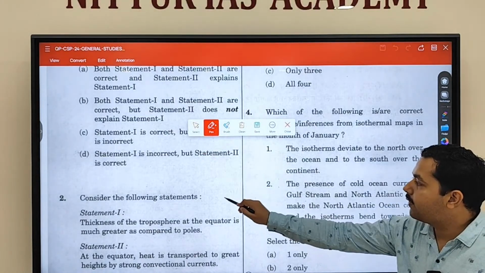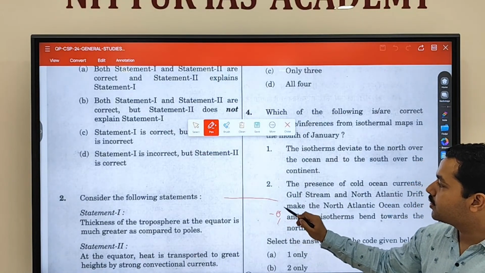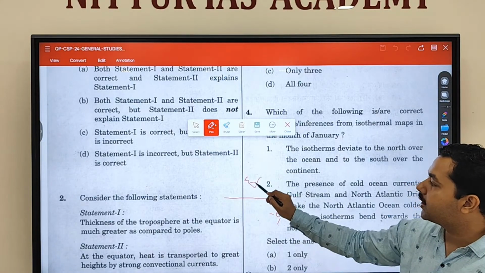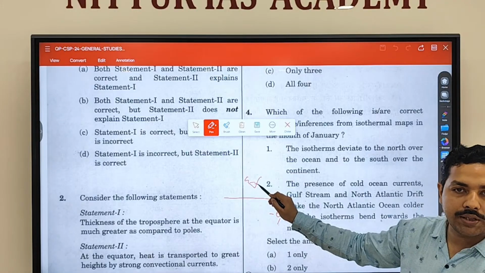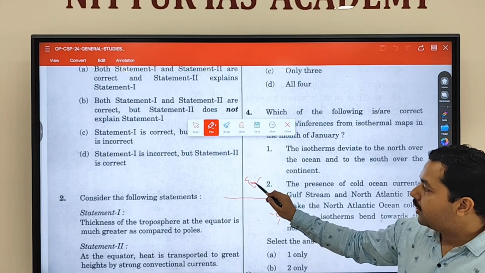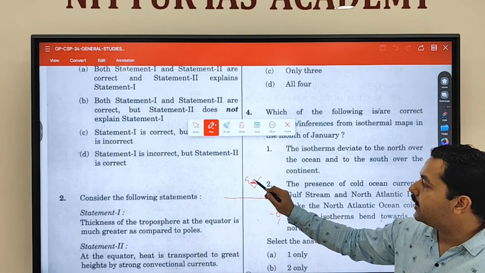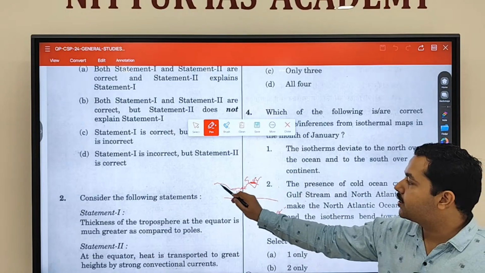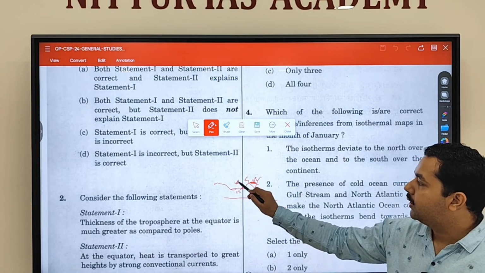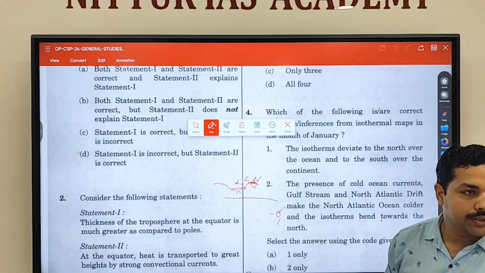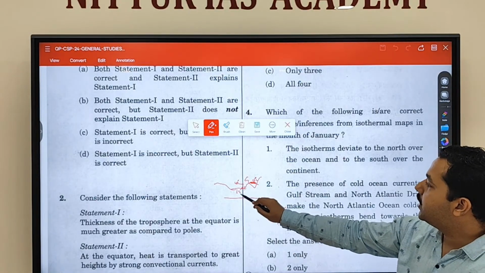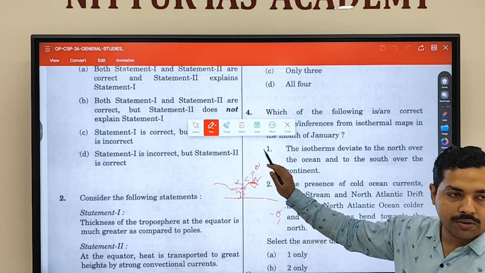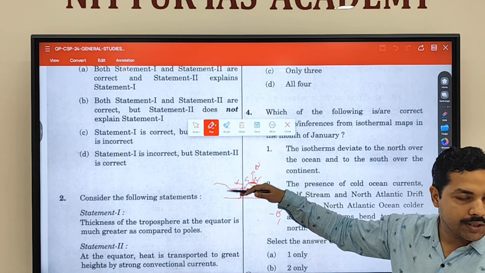January month means the sun position is going to be here. So what will happen in the northern hemisphere? We discussed the winter condition. Winter condition means the land will be much cooler. So let's say here 10 degrees Celsius is there. At the ocean, we'll have 15 degrees Celsius. So 10 degrees over here and 15 degrees over here. So here it is deviating towards the south, and here it is deviating towards the north. You can make this particular diagram in the case of examinations.